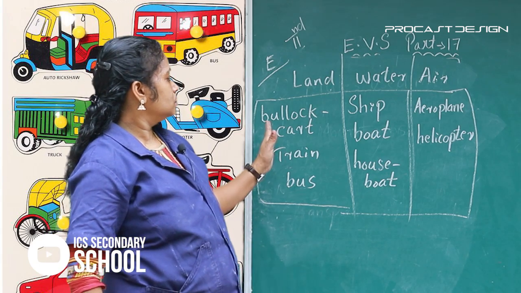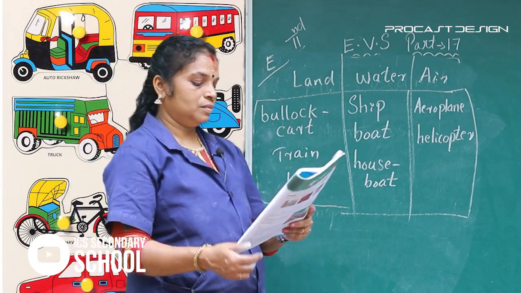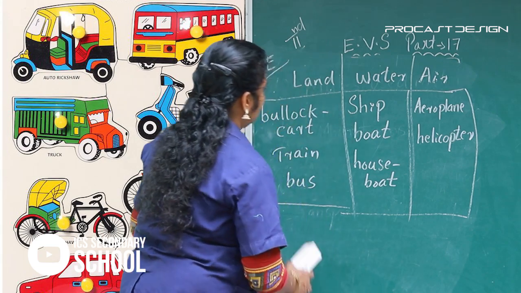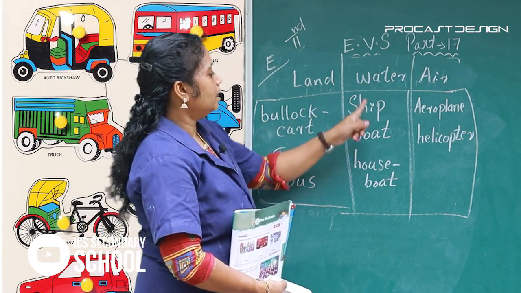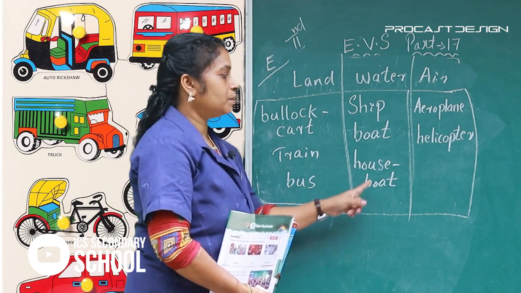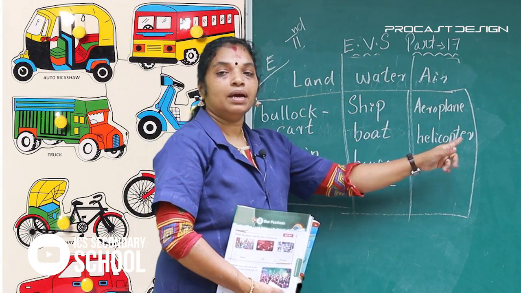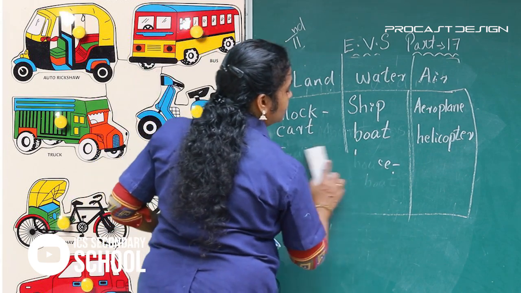Helicopter. Okay, right? Okay. Land: bullock cart, train, bus. Water: ship, boat, houseboat. Air: aeroplane, helicopter. Last one.